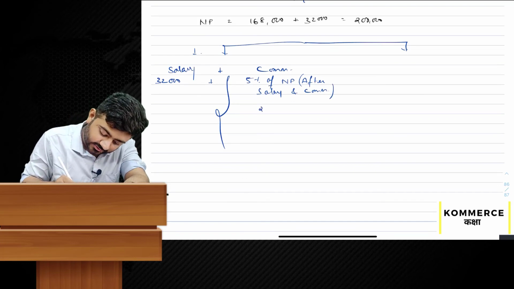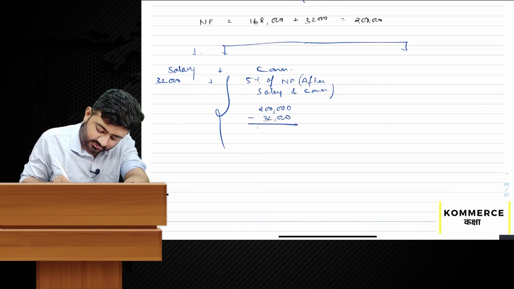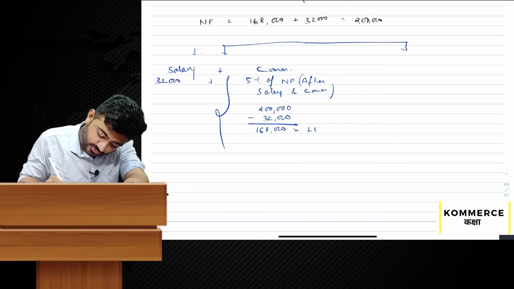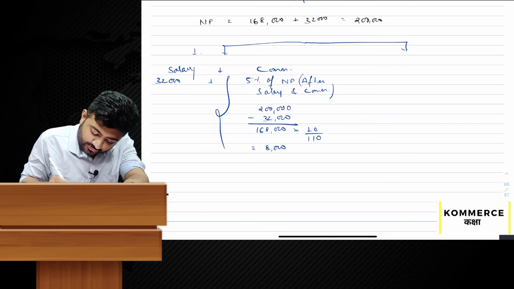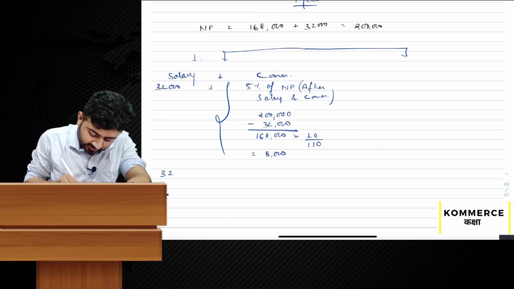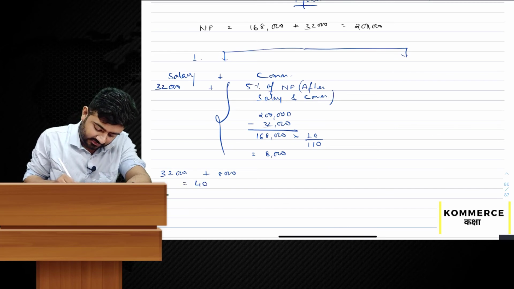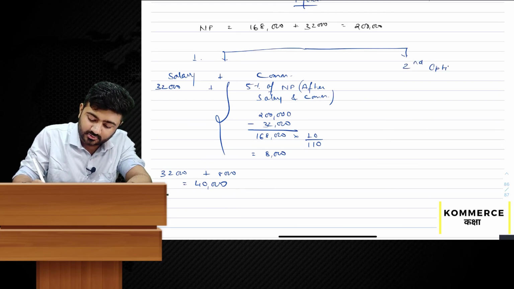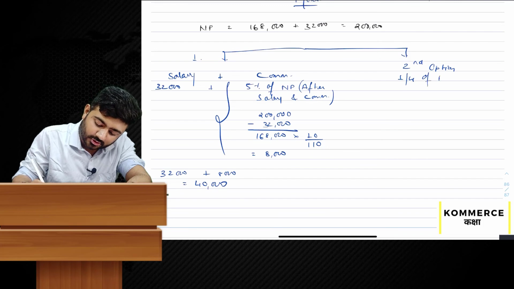How will you calculate this? 2 lakh is the net profit minus salary 32,000, 1,68,000. What we don't know is the commission, so we'll use the formula 10 upon 110. 1,68,000 into 10 upon 110. So the commission will be 8,000. Therefore, now C is getting 32,000 as salary plus 8,000 as commission. Total is 40,000. And compared to that, he has given a second option of 1/4 of net profit.